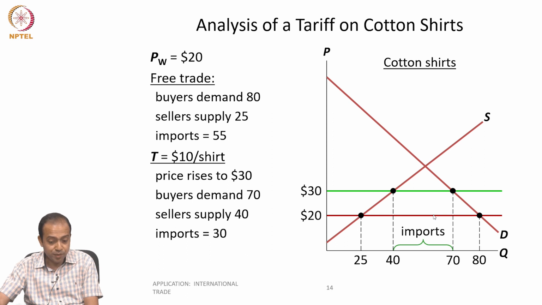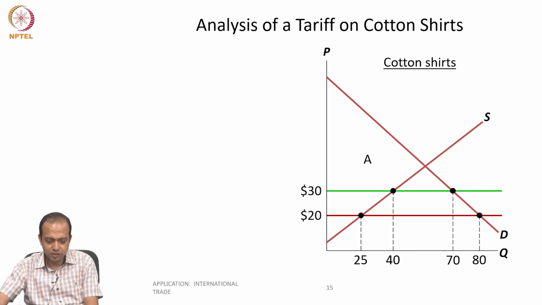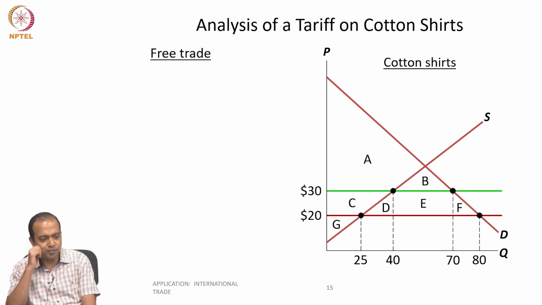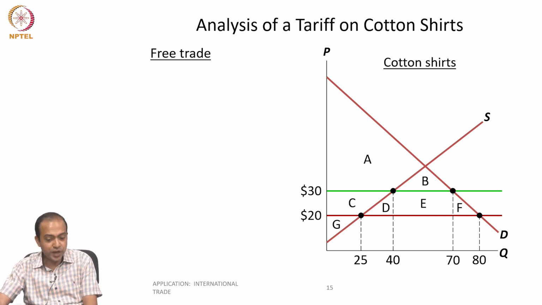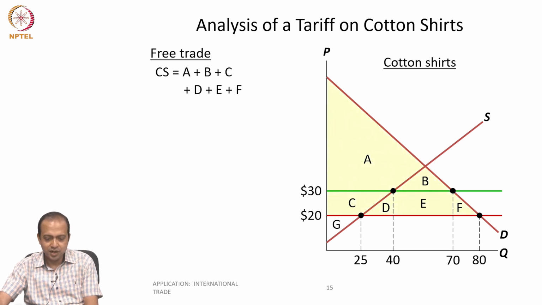Now see what is happening to the consumer and producer surplus. We have given different names. In case of free trade, the relevant price is this. So what is the consumer surplus? The area above the price line and below the demand curve. You can easily understand the consumer surplus.